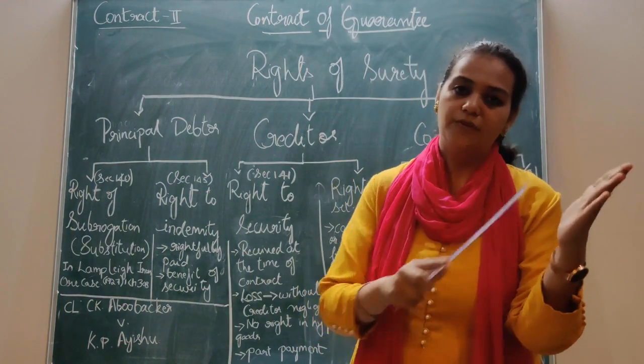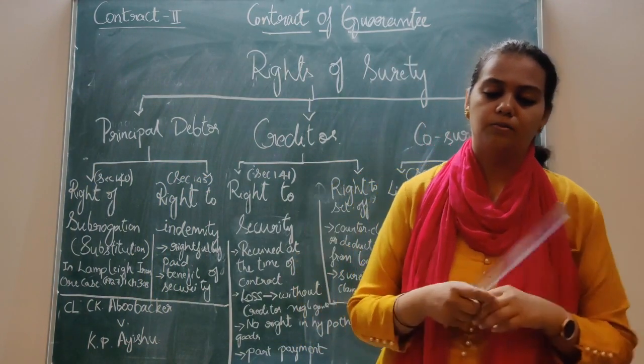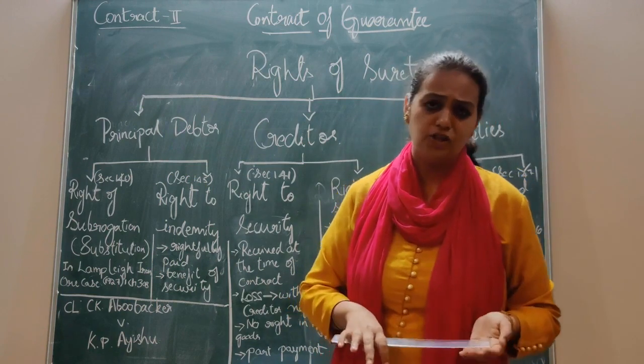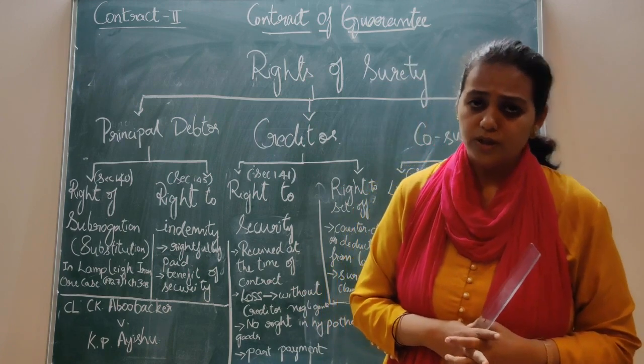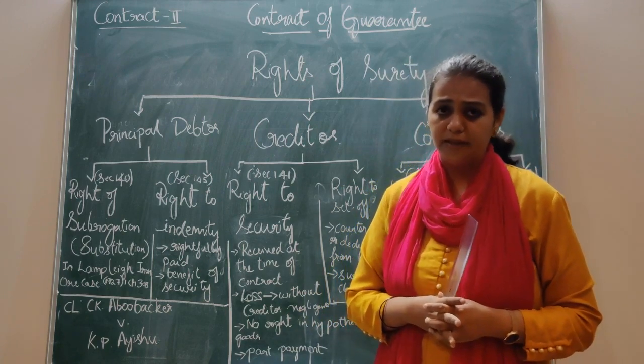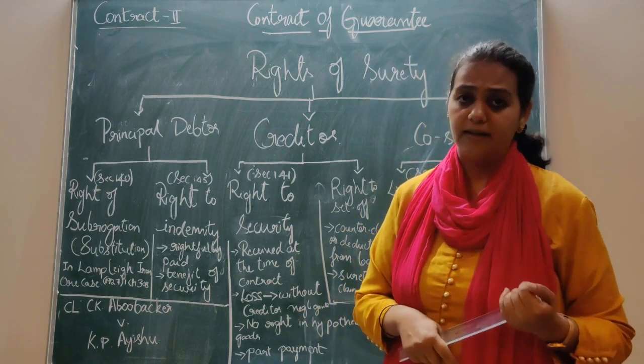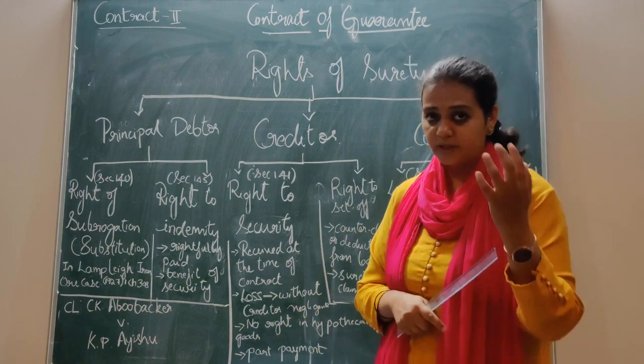In case he has lost certain goods, see, the principal debtor has given some furniture as a pledge, and if he loses that, do you think the surety will be able to claim it? The surety will be automatically discharged from it. Got it? Got this example?